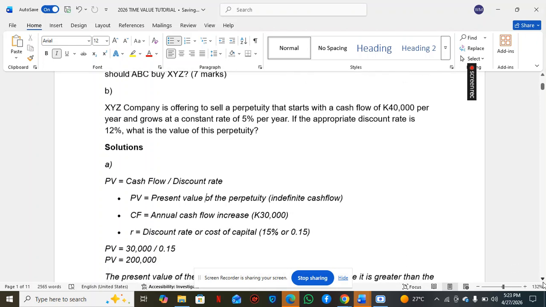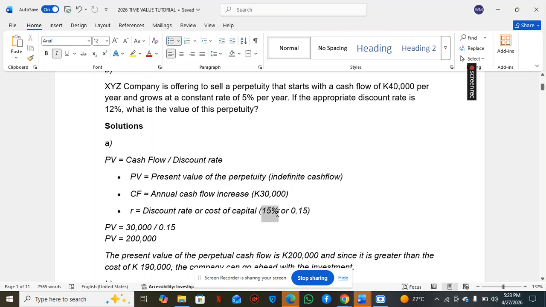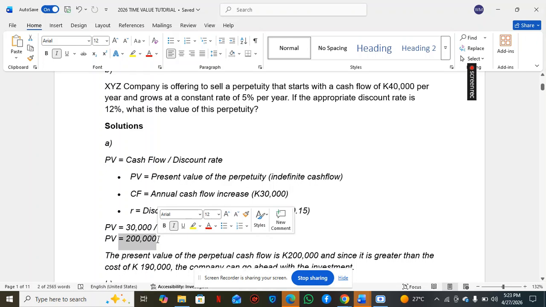Okay, so the cash flow is 30,000. The discount rate is 15%. Convert it into a decimal, which is 0.15. So you're going to say the present value is 30,000 divided by 0.15, and you get 200,000. So these 30,000 that we're going to be receiving forever after purchasing XYZ, in today's value, are worth 200,000. Is that okay, madam?